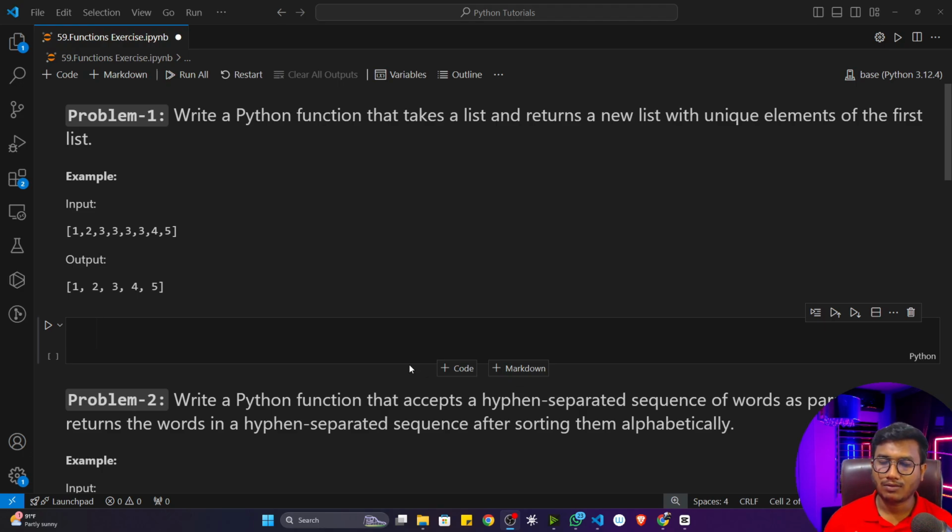Whenever you are learning about programming, it's all about practice. The more practice you do, the better understanding you will have of programming, and the more logic building knowledge you'll gain, right? So make sure you are practicing a lot. Unless you practice, it will definitely be a little difficult for you to cope with this programming concept. So I suggest, guys, please try to practice whatever exercise I'm showing you in this video. Apart from that, also try to pick up any other problem statement and try to solve it.